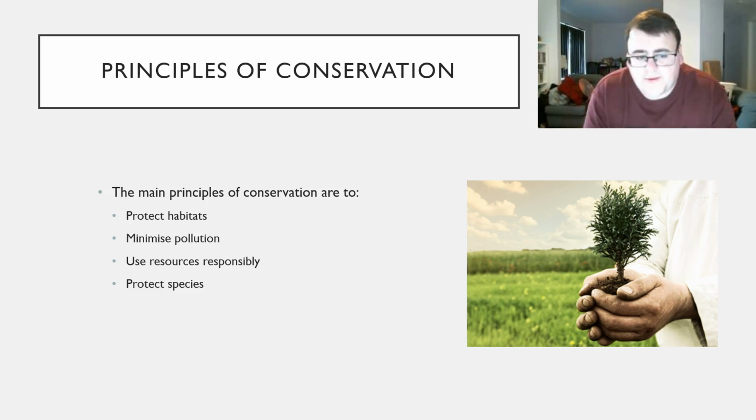There are 4 main principles of conservation. So whenever we say conservation needs to take place, we need to ensure that we are protecting habitats, minimizing the pollution that we are releasing into the environment, using our resources responsibly, and protecting all of the native species or species that are around us.